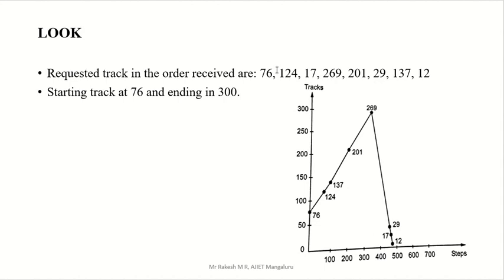Now this is the LOOK algorithm. The previous one, the SCAN algorithm, you have already seen, and it is almost the same. So how it is the same, we will see. Here we are starting from 76 and going in increasing manner. Which is nearest to 76 in increasing order? That is 124, right? After 124 comes 137. Go to 137, supply that, and put one line here.